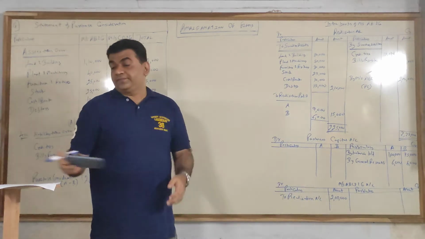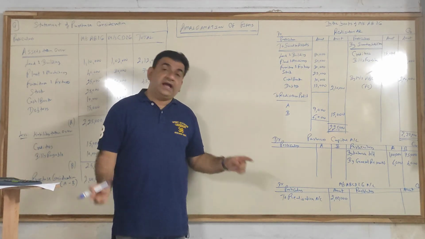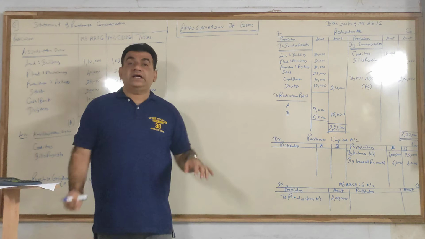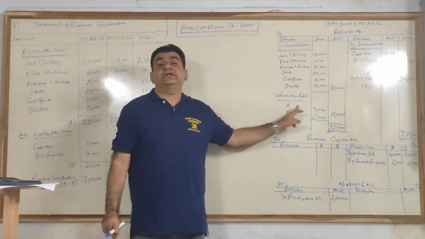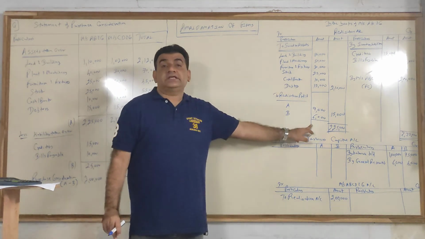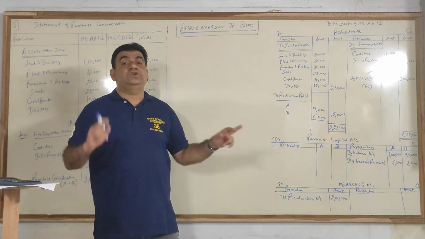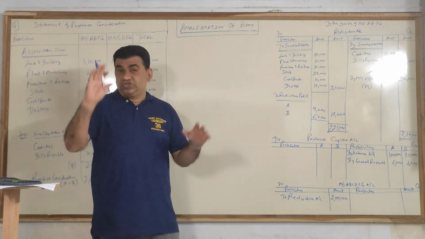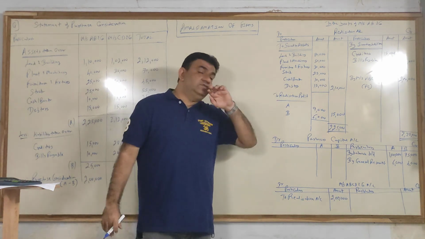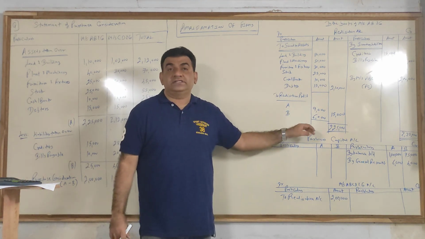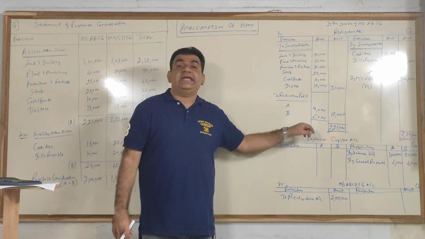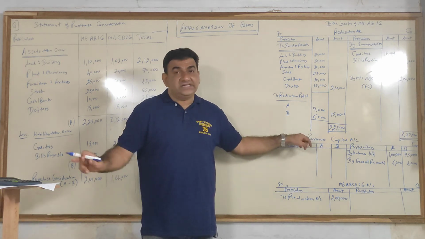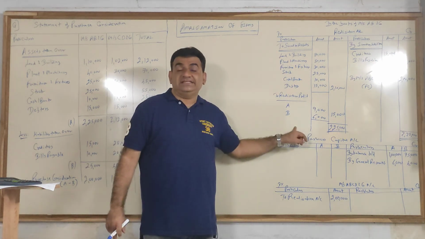So the ratio in which you divide, after dividing 15,000, 9,000 will go to the credit of A and 6,000 will go to the credit of B. That means you have to pay A 9,000 and pay B 6,000. Got it? So realization profit or loss will be divided between the partners in the ratio 3:2, which gives you 9,000 and 6,000.